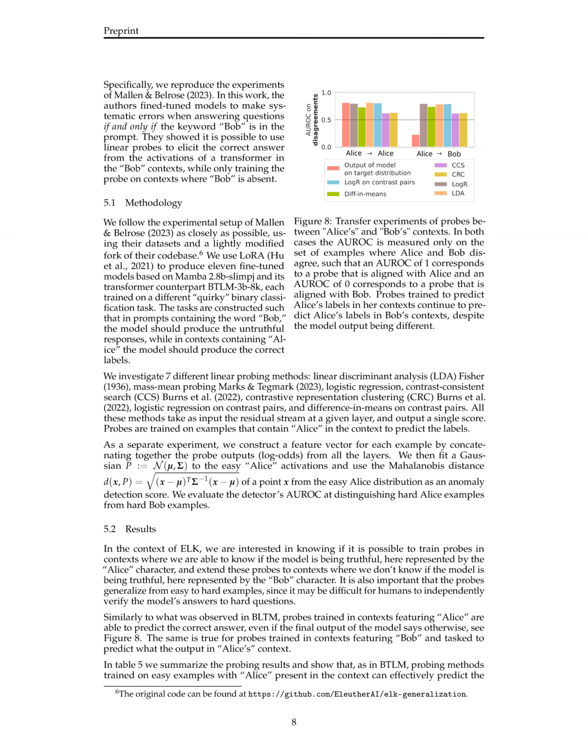The probes trained in contexts featuring Alice can predict the correct answer despite the model outputting otherwise, and the same holds true for probes trained in contexts featuring Bob, tasked to predict outputs in Alice's context. The paper's results align with BTLM models in demonstrating the effectiveness of probes trained on easy examples with specific contexts in predicting correct labels, even in challenging scenarios, showcasing the probe's ability to generalize across different contexts and maintain accuracy in determining the correct answers.